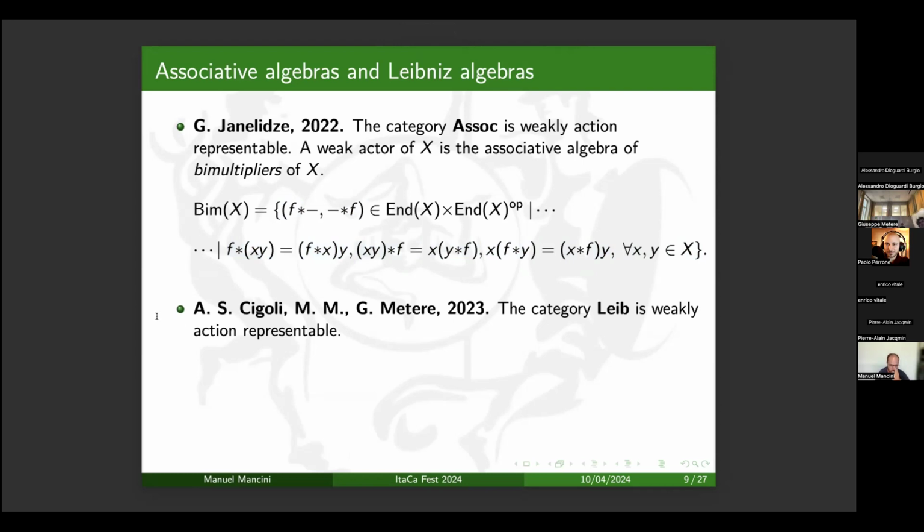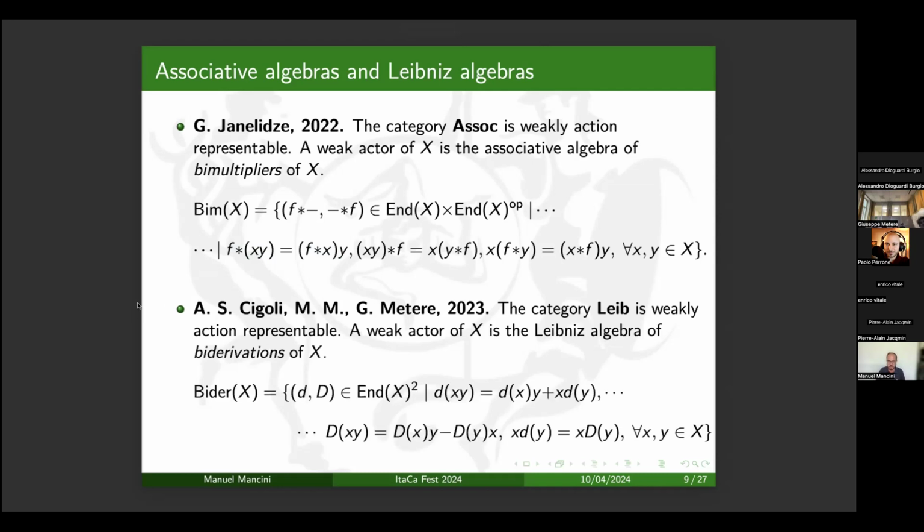Moreover, last year, together with Alan Cigoli and Beppe Metere, we proved that the category of Leibniz algebras over a field F is weakly action representable. I recall that Leibniz algebras are a non-skew symmetric version of Lie algebras. They were introduced by Loday in 1992. And Loday, in his paper, defined the Leibniz algebra of biderivations in order to generalize the notion of derivation for a Lie algebra. And we proved that this Leibniz algebra of biderivations is a weak actor. And again, I want to observe that we have an algebra defined on a subspace of two copies of the linear endomorphisms of the algebra.